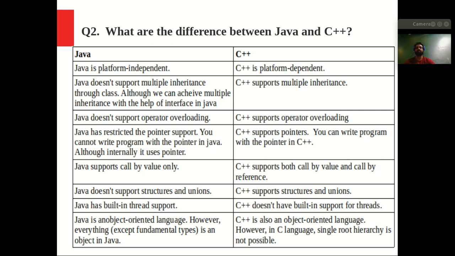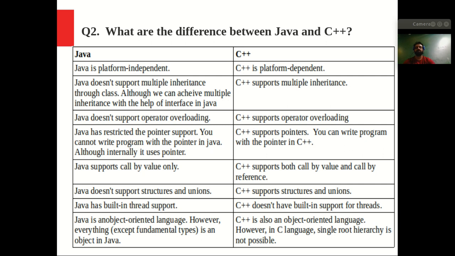It has made the programming language very simple by restricting all these complex scenarios, right? So that's why Java is a simple language to learn. The next point is that Java does not support structures and unions. Okay, so this is covered. Now the next point is Java has built-in thread support. So Java has a multi-threading environment, but C++ does not have built-in support for threads, right?